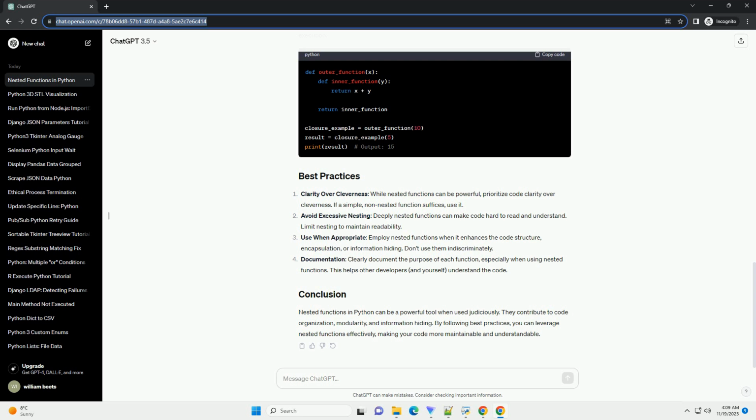Documentation. Clearly document the purpose of each function, especially when using nested functions. This helps other developers, and yourself, understand the code. Nested functions in Python can be a powerful tool when used judiciously. They contribute to code organization, modularity, and information hiding. By following best practices, you can leverage nested functions effectively, making your code more maintainable and understandable.